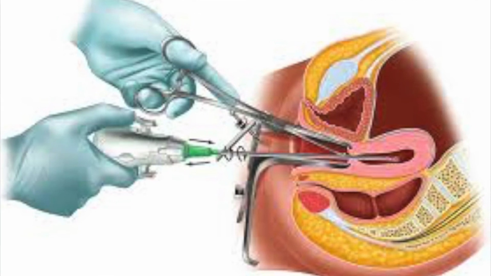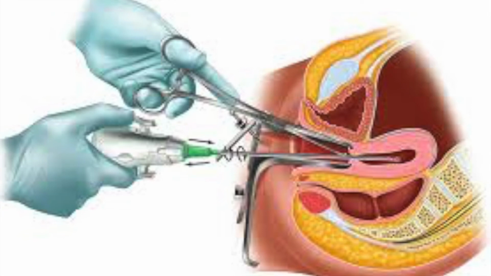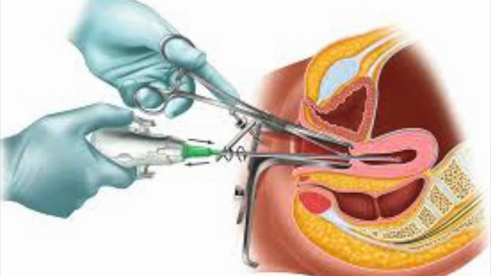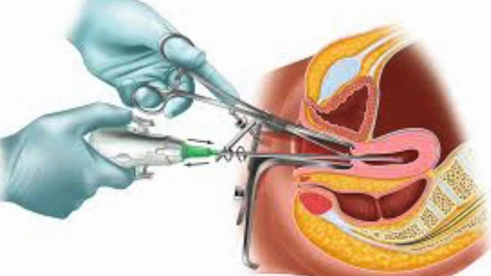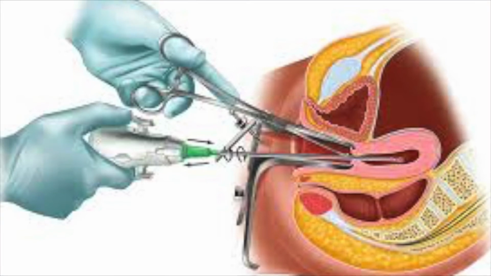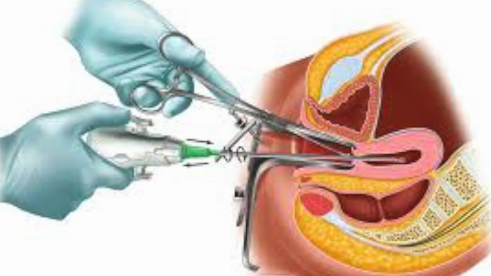Misoprostol 400 micrograms can be taken by the woman sublingually, orally or vaginally 2 to 3 hours prior to the procedure. This makes the cervix softer, easier to dilate with the plastic Karman cannula, thereby avoiding the use of a metal dilator, which may make the procedure less painful. For preemptive pain relief, 500 milligrams naproxen or 400 to 800 milligrams ibuprofen can be given orally 1 hour before the procedure. In women with contraindications to NSAIDs, paracetamol or codeine based analgesics can be used.